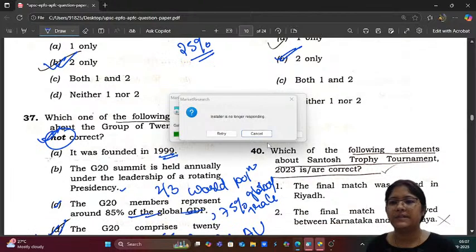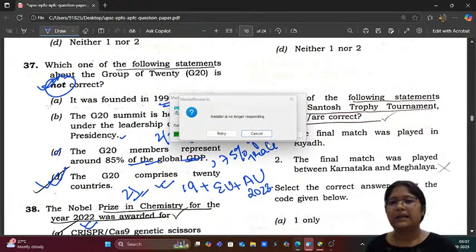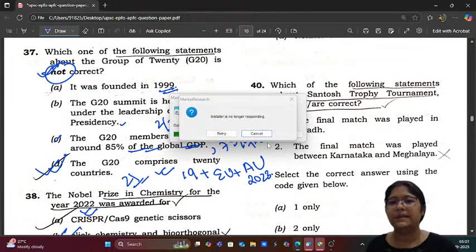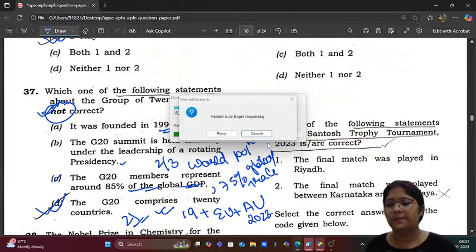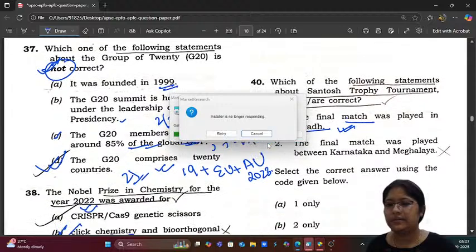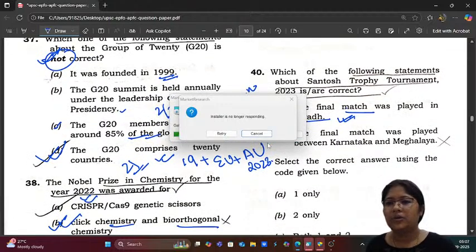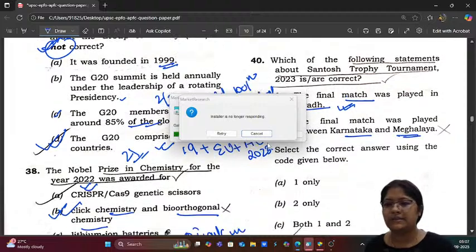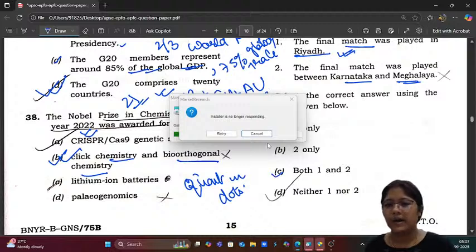Which of the following statements about Santosh Trophy Tournament 2023 are correct? The final match was played in Riyadh. So the final match was played in Riyadh. This statement is correct. It was played in Riyadh, and the final match was played between Karnataka and Meghalaya. This statement is also correct. So the answer will be both 1 and 2.